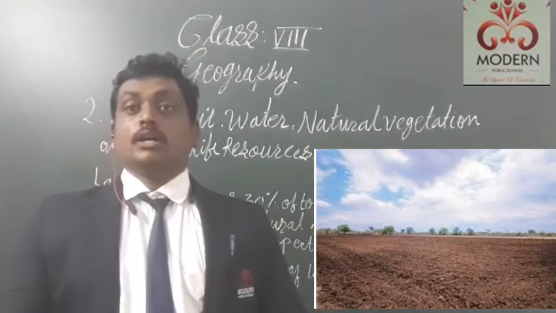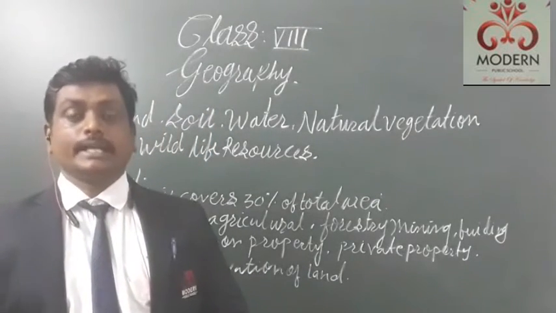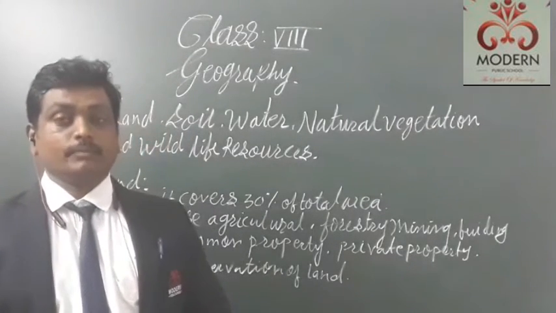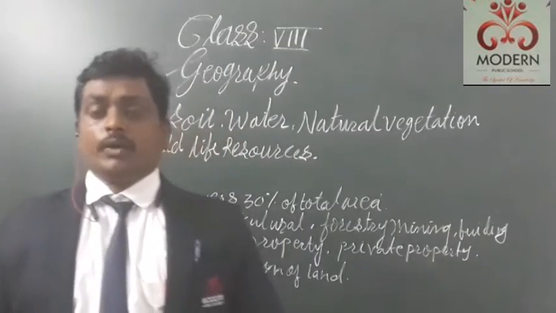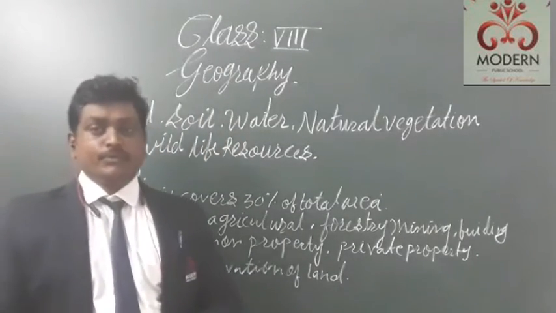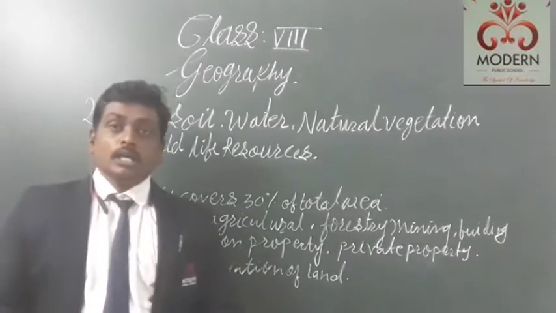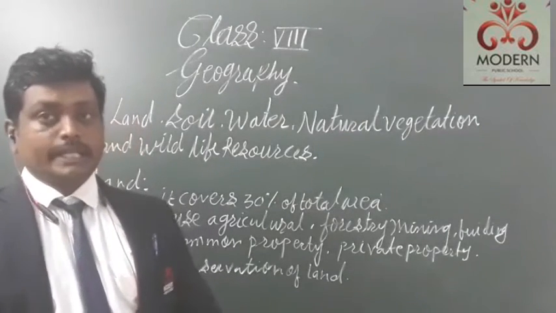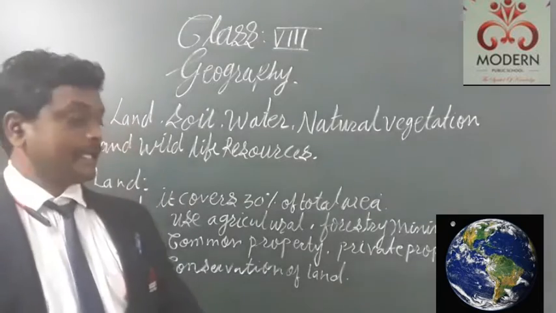Among that, we use this land for our living purpose. We use this land for our agriculture purpose. We use this land for the industrial purpose. There are so many kinds of usages of land. So in today's session we'll see a few points regarding the land. We have 30% of our Earth's area which is land. Among that, very little land we use for our agriculture.